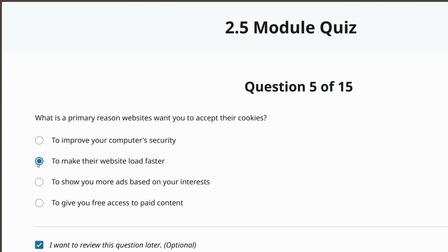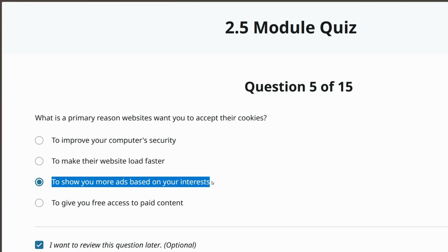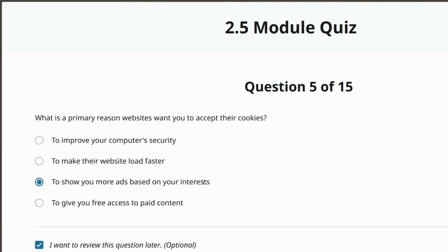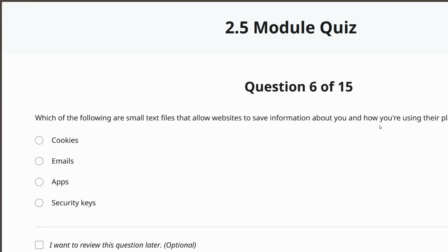The corporate professional in me says this one. And the cybersecurity aware person and generally distrusting person says this one. So CompTIA always wants the corporate answer, and this would be it. But we'll review this later.